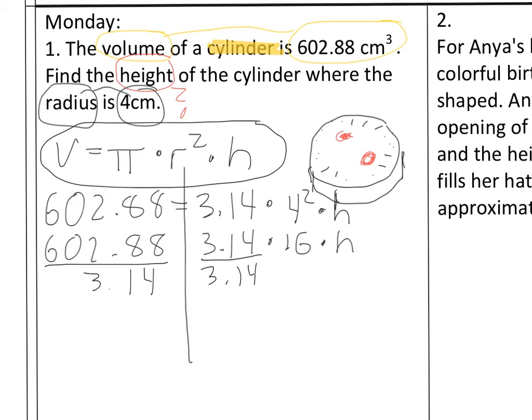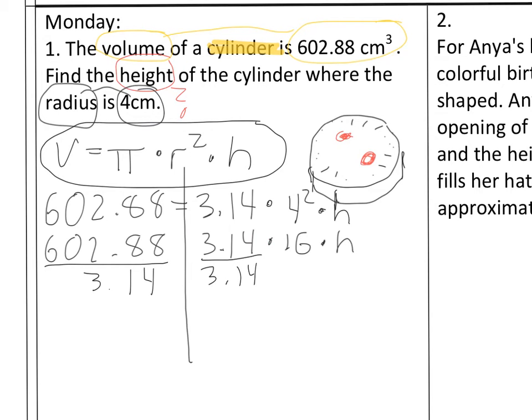Now this is where a calculator comes in really handy. You have to plug it in carefully. So what I would like you to do right now is pick up your calculator and start plugging it in. Take out your calculator right now and see if you get the same thing as I do. In my calculator, I'm going to press 602.88.